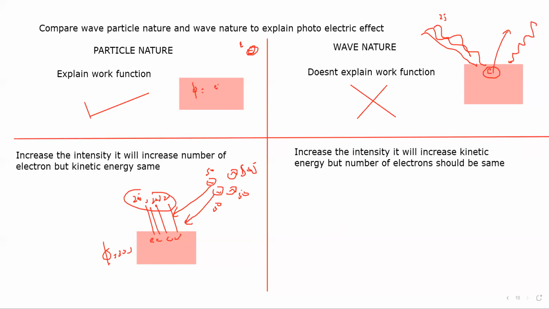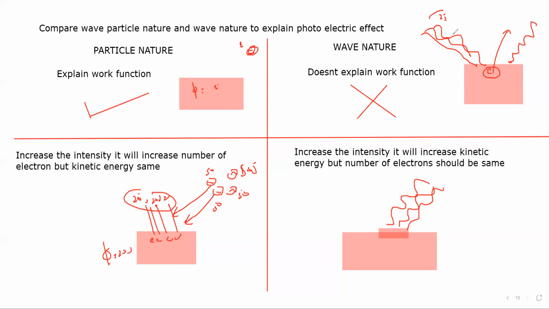But according to wave nature, when we increase the intensity, it will increase the kinetic energy, but the number of electrons should be the same. What does it mean? What is the meaning of increasing intensity in the wave? If light is falling on the metal surface and we increase the intensity in wave nature, increasing the intensity means more energy is there.